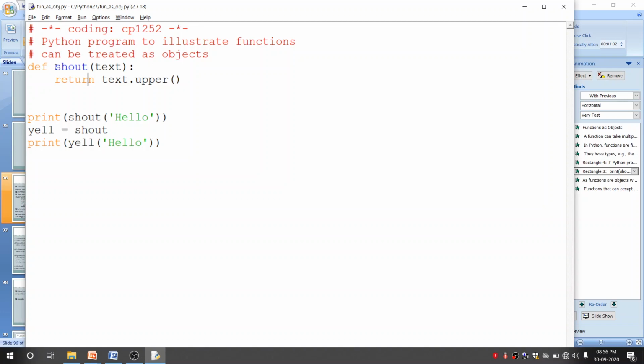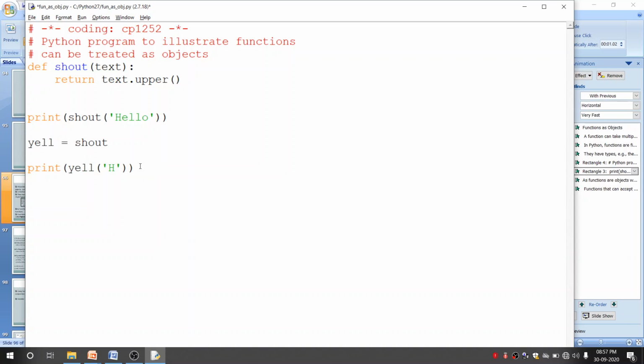So as I've shown you, we have a shout method, and from this particular point we are calling the shout method by passing hello. Then shout is assigned to L, and again we are calling the shout method by using the L variable, and we are passing hello.